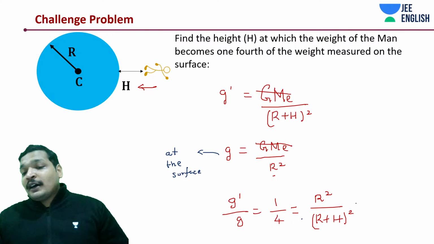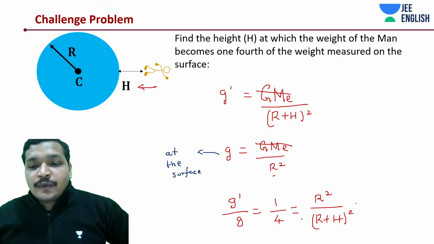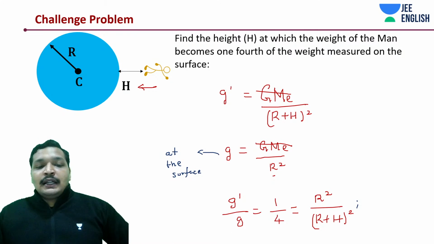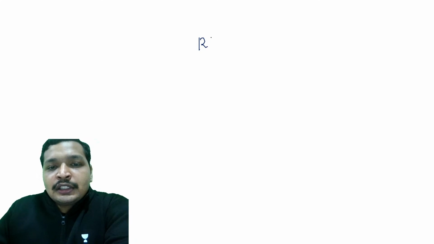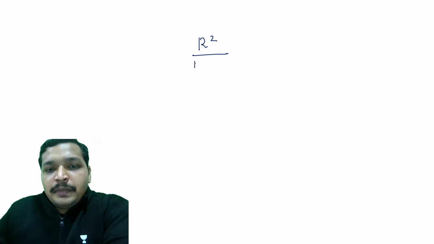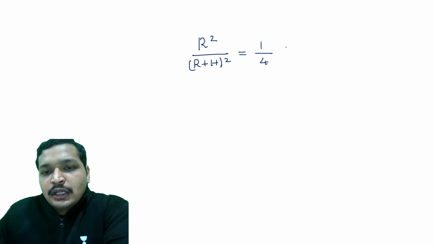So this implies, let's take a new page. We have R square by R plus H whole square is equal to 1 by 4. This can be written in this way. If you remember, during the expression we wrote it something like this.